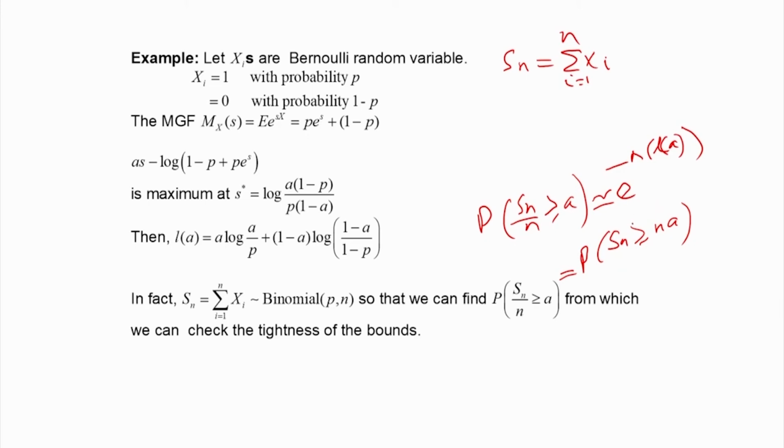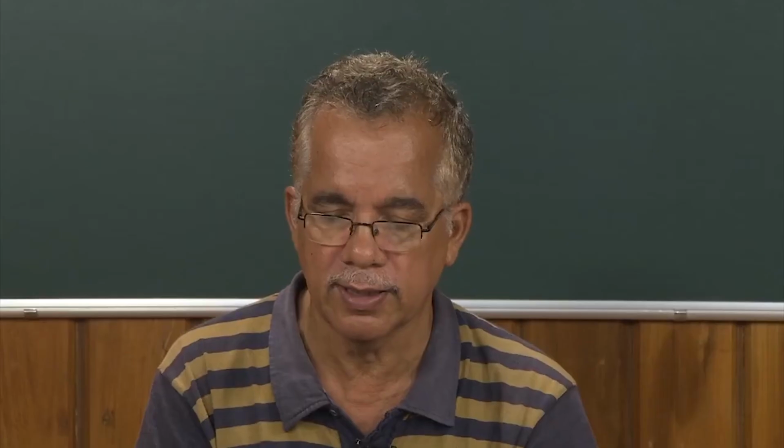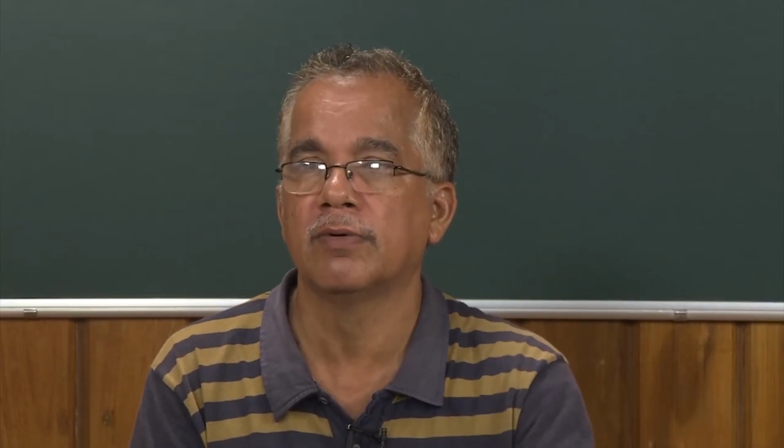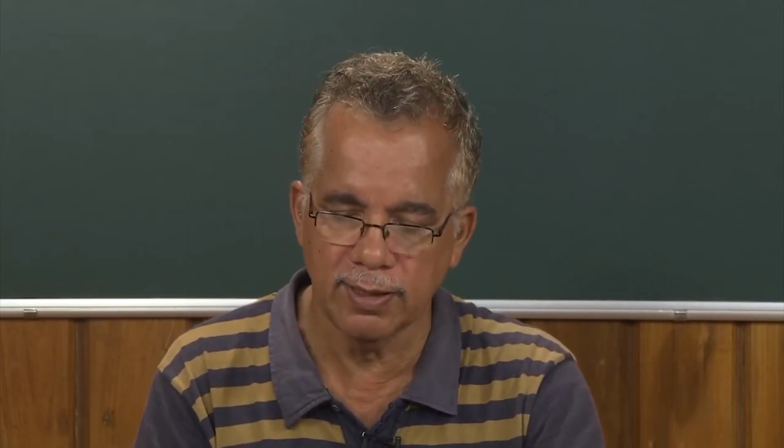We can show that this bound is very tight. For large n, it will be almost equal to this quantity. So this is the utility of the large deviation theory. We covered one theorem, that is Cramer's theorem, and that can be used to find the approximate tail probability.